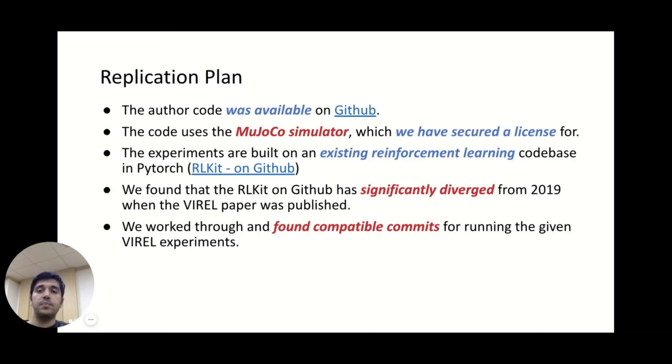For replication, the author code was available on GitHub. The code uses the MuJoCo simulator, for which we had to secure a license. The experiments are built on an existing reinforcement learning codebase in PyTorch called RLKit. However, we found that RLKit had diverged since 2019 when the paper was published, and we actually had to walk through and find the compatible commits for running the Viral experiments for the paper.